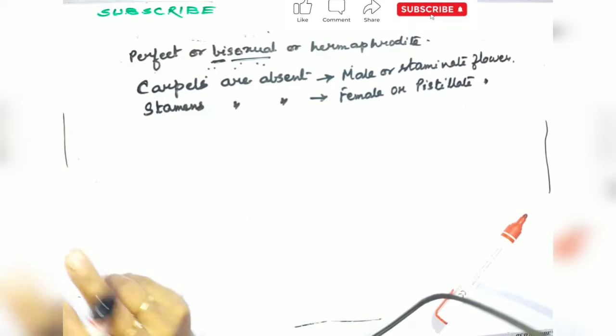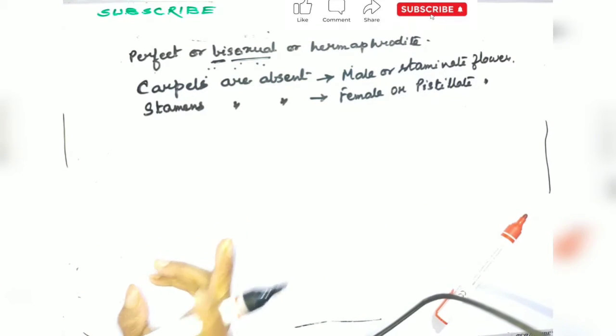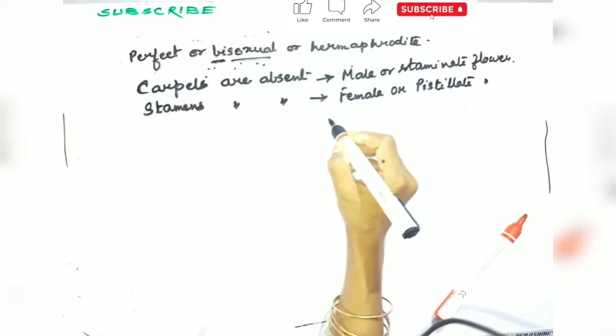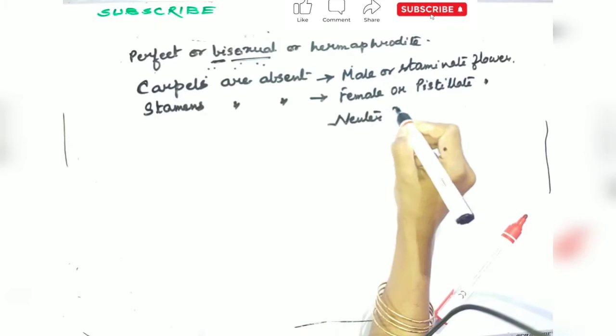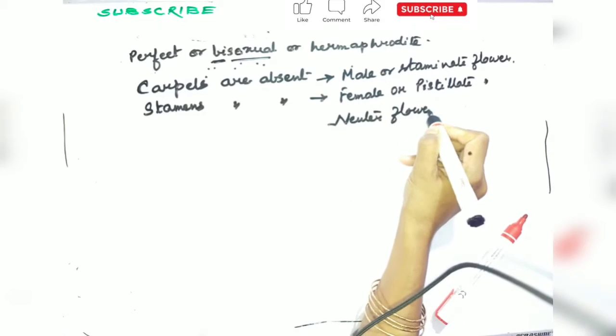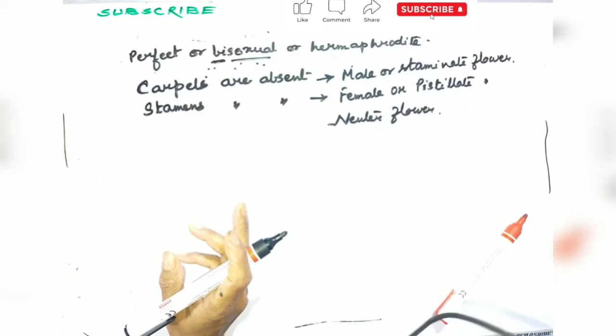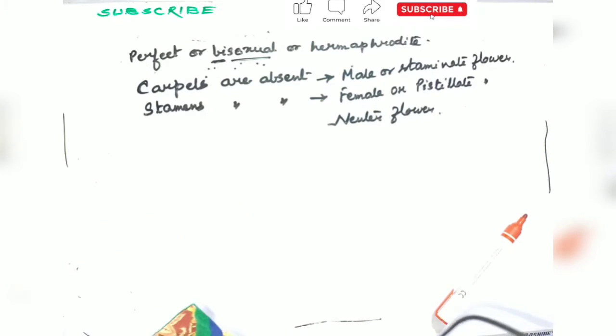Sometimes both the essential whorls are absent in the flower. Such a flower is known as a neuter flower. Both the essential whorls remain absent in the flower, then it is known as the neuter flower.